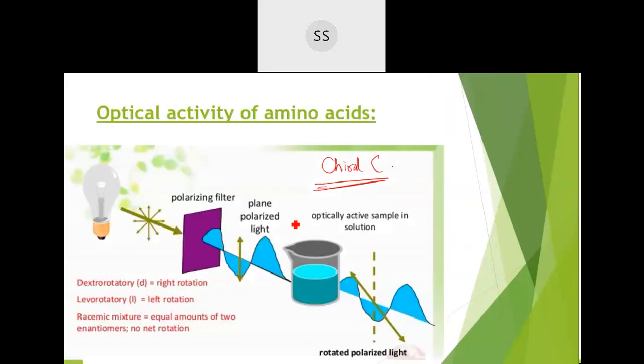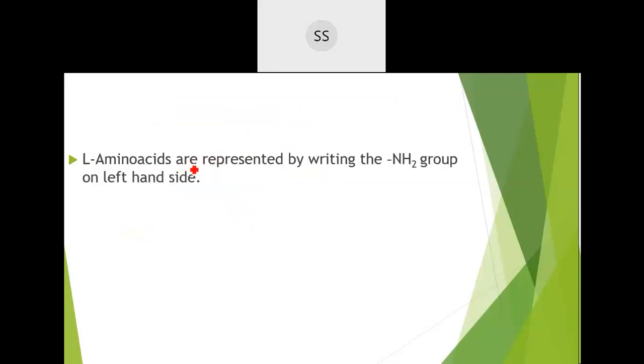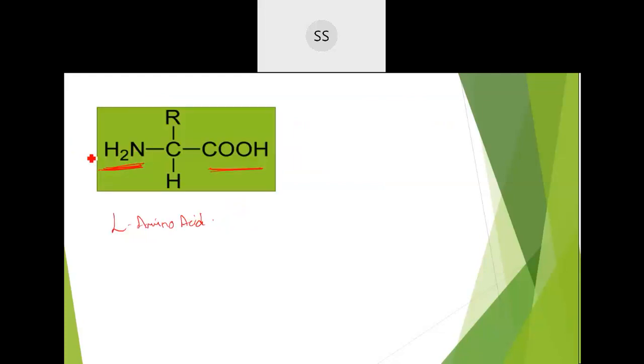Then optical activity we have discussed. I told you, when you pass plane polarized light through the solution, you will find that except glycine, the rest will show optical activity. Glycine doesn't show it because both sides have a hydrogen atom attached. But any other amino acid will have an R group and one hydrogen atom, so they will show optical activity. And L amino acid means what? If you write the amino group on the left hand side, it is called L amino acid. If you write it on the right hand side, it is D amino acid. L stands for levorotatory, D stands for dextrorotatory.